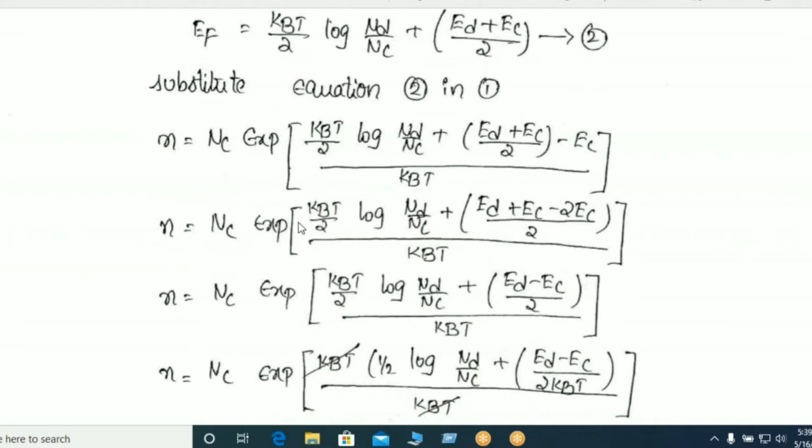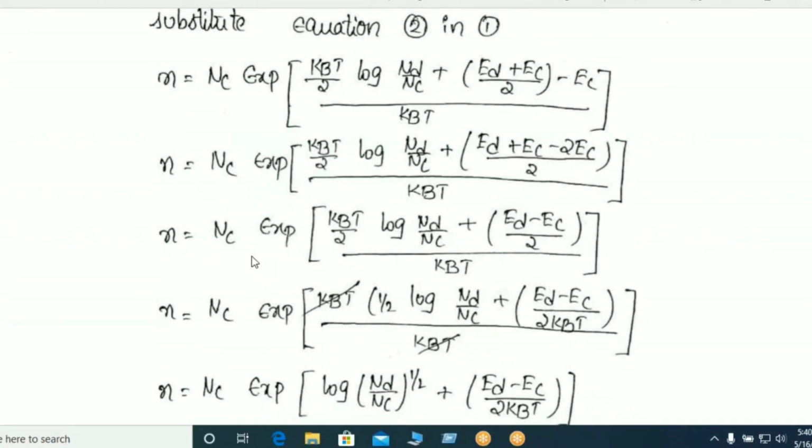Now n is equal to Nc into exponent of, now take the LCM of Ec here, then kBT by 2 into log of Nd by Nc plus Ed plus Ec minus 2Ec, multiply 2 with Ec, this is 2Ec, then Ed plus Ec minus 2Ec means again 2 here.